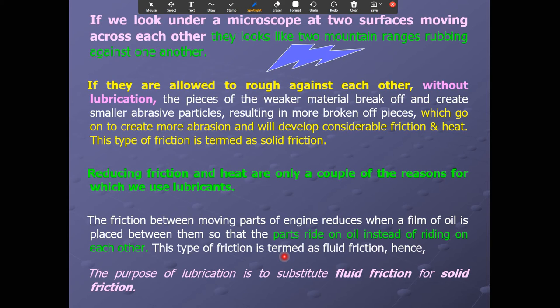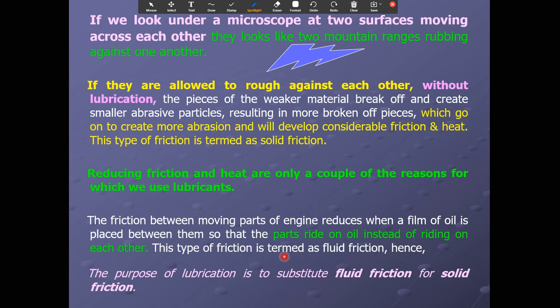If we look under a microscope at two surfaces moving across each other, they look like two mountain ranges rubbing against one another. If they are allowed to rub against each other without lubrication, pieces of the weaker material break off and create smaller abrasive material, resulting in more broken off pieces, which go on to create more abrasion and will develop considerable friction and heat. This type of friction is termed solid friction.